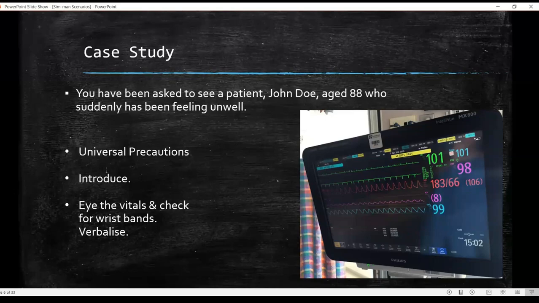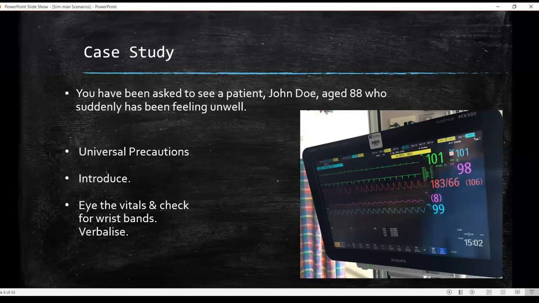Have a look. See if there's a wristband that probably tells you maybe this person has some form of allergies, or maybe he has diabetes. You will generally find some wristband attached to the patient. So always make sure to check for that, because that can be a clue again.